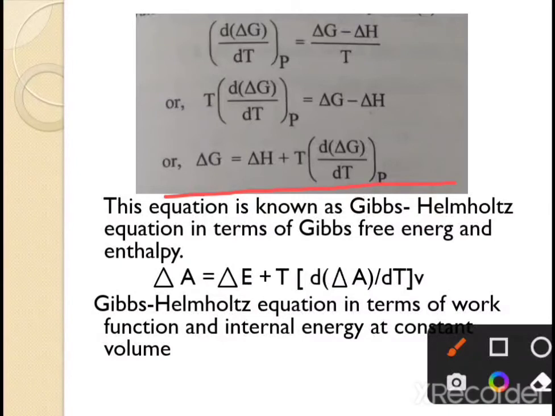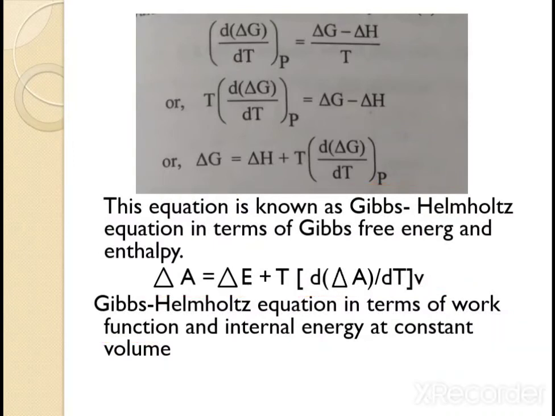And if we want the Gibbs Helmholtz equation in terms of work function and internal energy, then delta A is equal to delta E plus T d delta A upon dT at constant volume. So this is the derivation of the Gibbs Helmholtz equation.